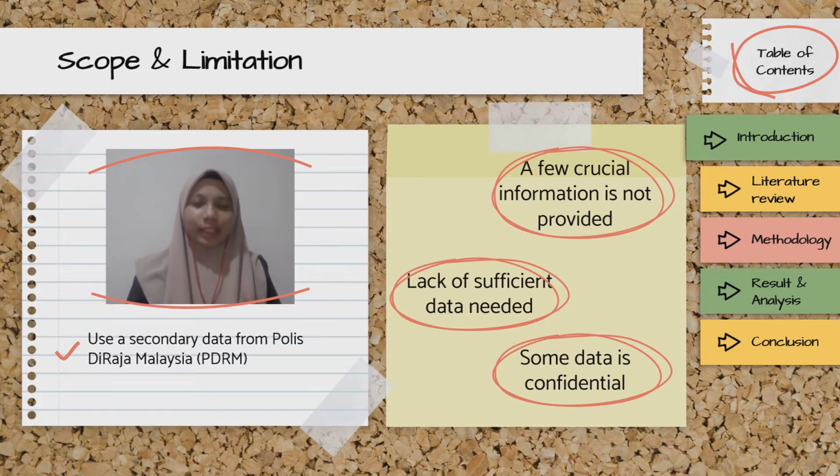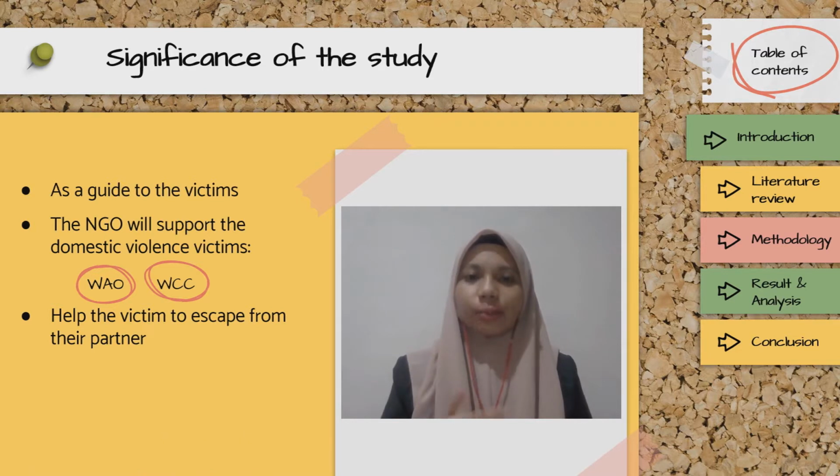We have three limitations in our research. Since we use secondary data, a few crucial pieces of information are not provided, and because of that, we lack sufficient data. And because we collaborate with Polis Diraja Malaysia, some data that we need is confidential. Our study is to provide an in-depth understanding of women who are domestic violence victims and a support system that the victims can rely on for guidance.